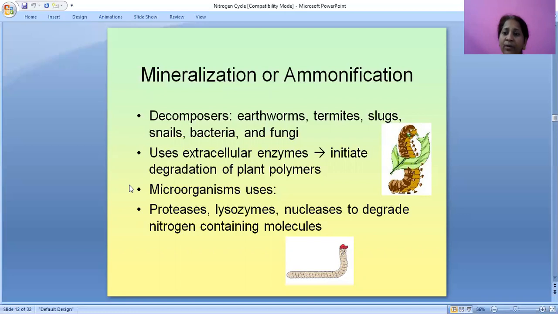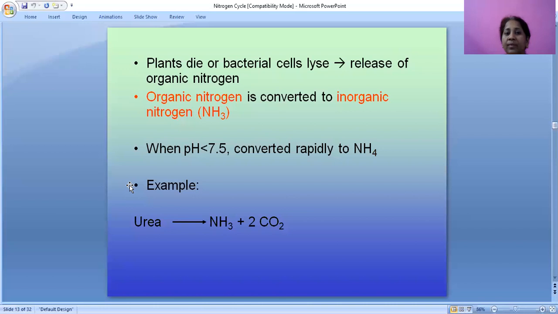From that, microorganisms use proteases, lysozymes and nucleases to degrade the nitrogen-containing molecules. When plants die or bacterial cells lyse, organic nitrogen is released.